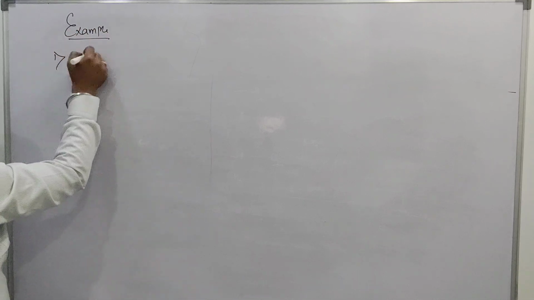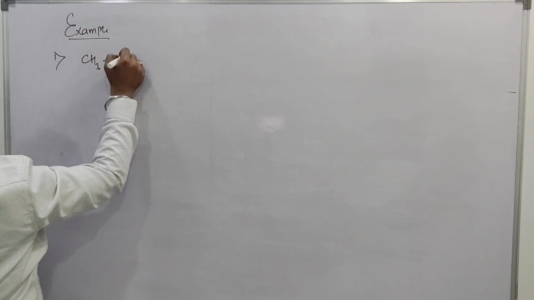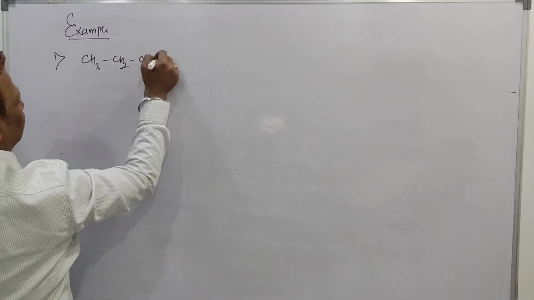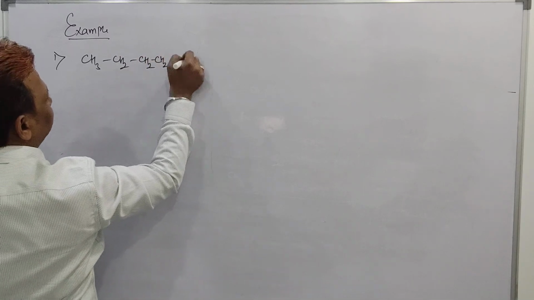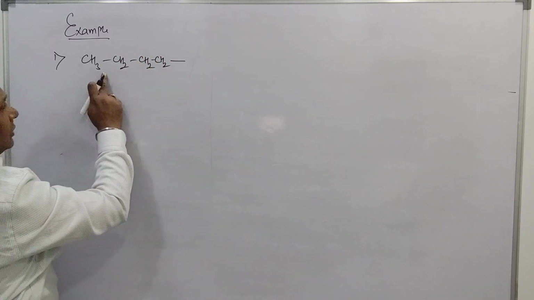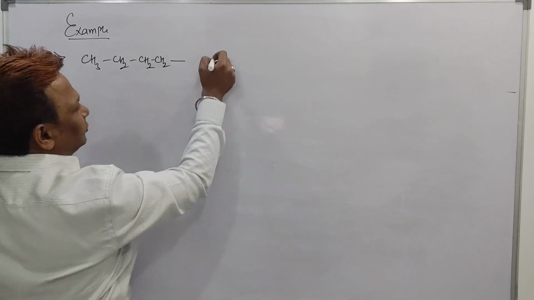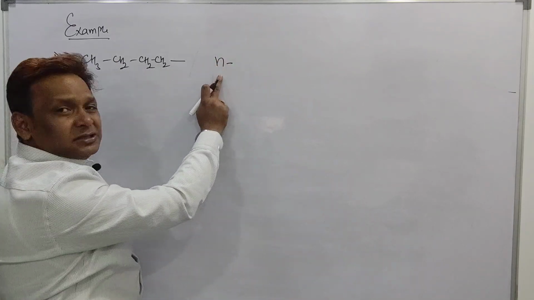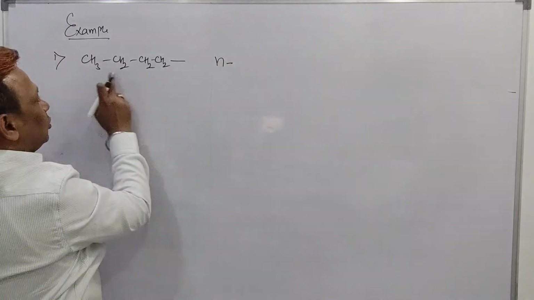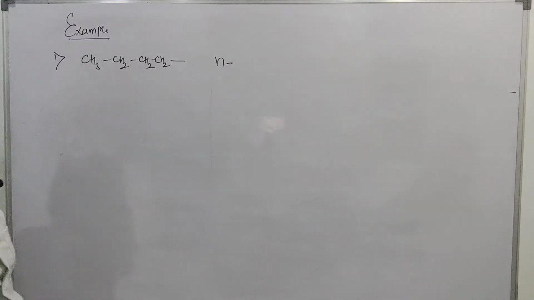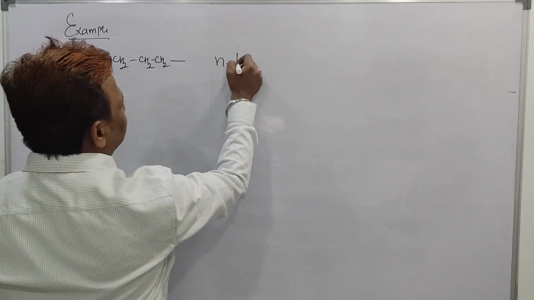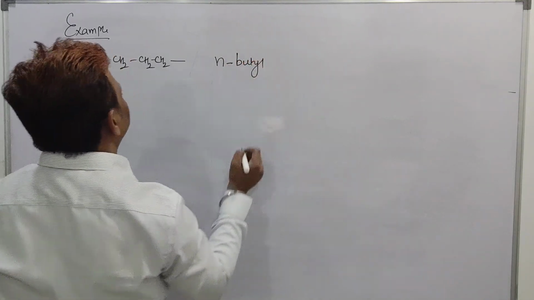Example number 1. Sir, it is a CH3, then CH2, then CH2, then CH2 and a free bond. In this case, all the carbon atoms are in a straight chain, so I should use the term N, which stands for normal. Total number of carbons you can see here: we have 4 carbon atoms. So as it has 4 carbon atoms, I should use the common name N-butyl.